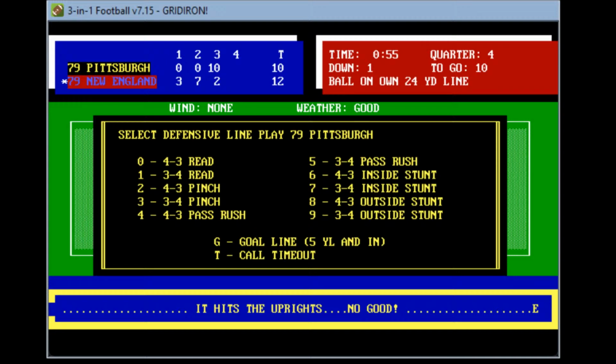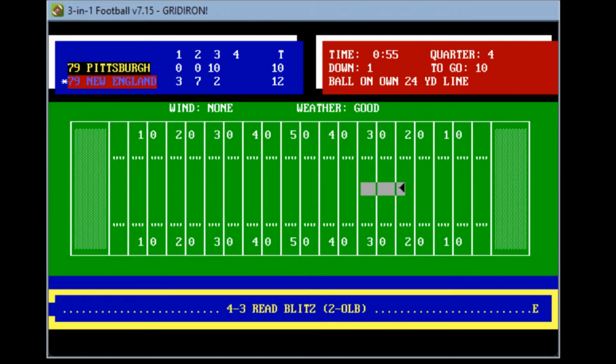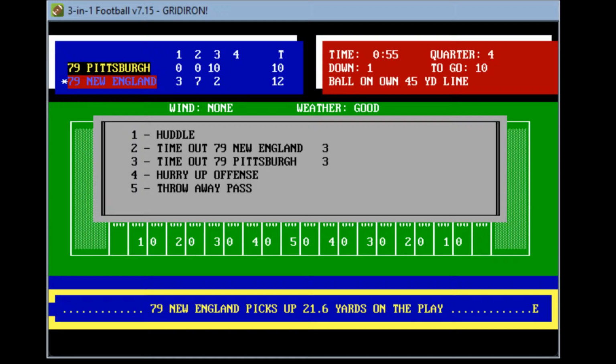Oh my gosh. Let's see. 4-3 blitz. Here comes the blitz. Grogan is being rushed. He sees Calhoun, floats a pass to the 26-yard line, gets to the 40, to the 45. And that might have just done it there. I thought they were maybe going to go with victory formation. Why they didn't, I don't know.